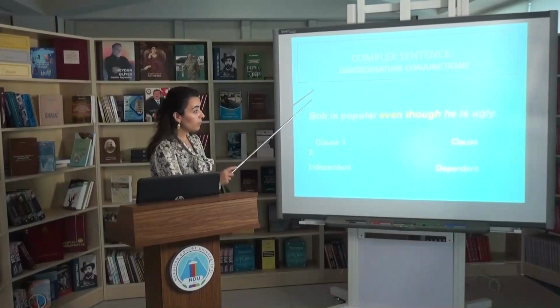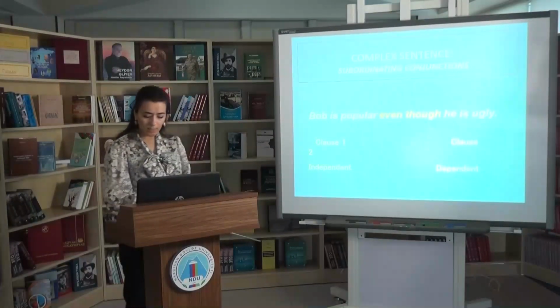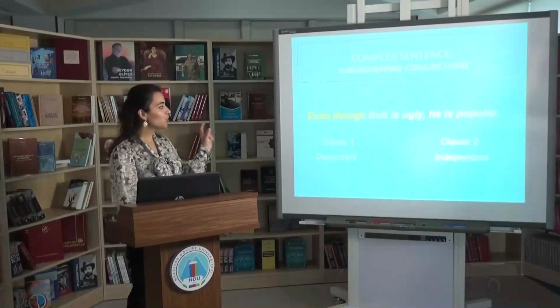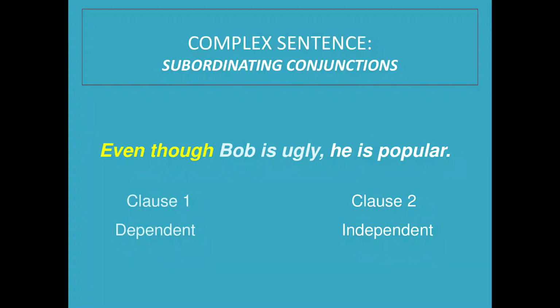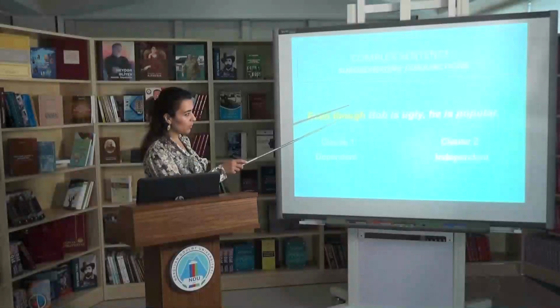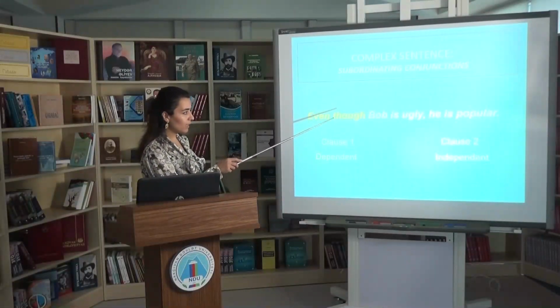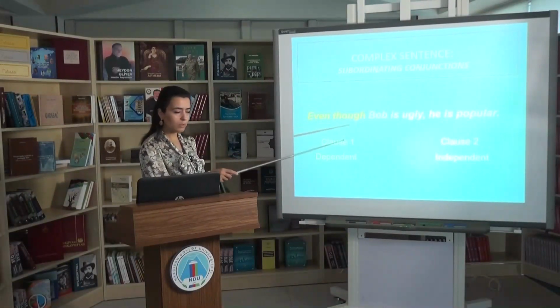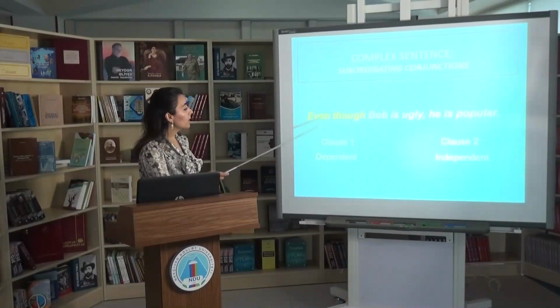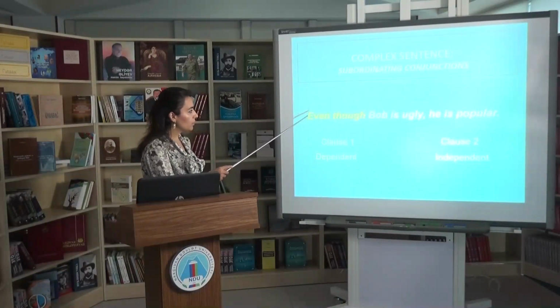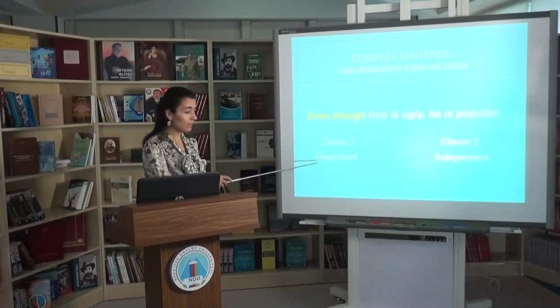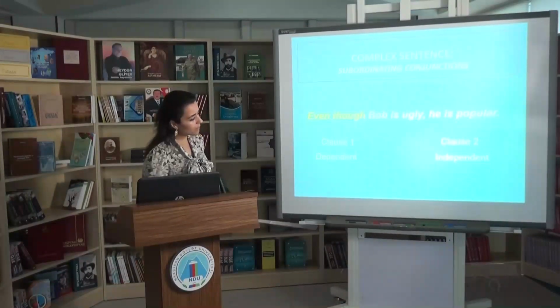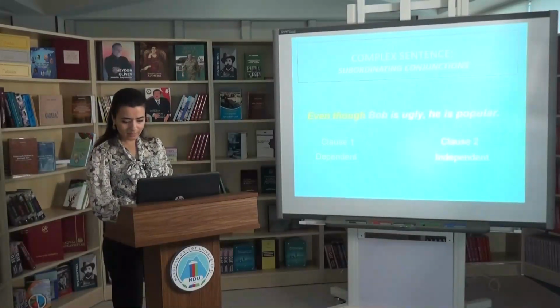Bob is popular even though he is ugly, and we can change the position of the clauses. For example, I could say: even though he is ugly, Bob is popular, or vice versa, no problem. So even though is used at the beginning of the dependent clause, I mean the subordinate clause, and the next one is our independent clause.